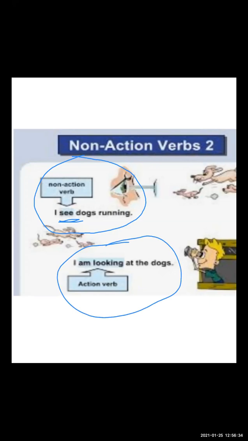Now, the downside picture: I'm looking at the dogs. Now, looking is your action verb. This is your action, because here your desire is to be looking towards the dogs. So here your desire is that of looking towards the teacher.